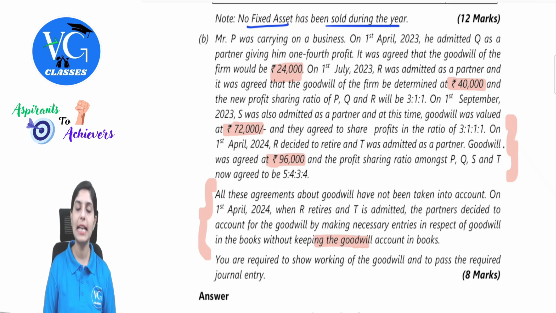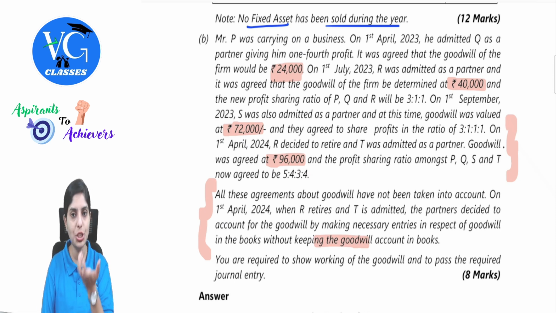And when there is admission happening, the new partner has to provide compensation to the old partners in which ratio? Sacrificing ratio. Likewise, at the time of retirement, when the partner is going out of the business, whatever his share will be given back to the remaining partners. What is the ratio that we need to find out at that moment? It is called gain ratio. These points, I hope all of you are clear.